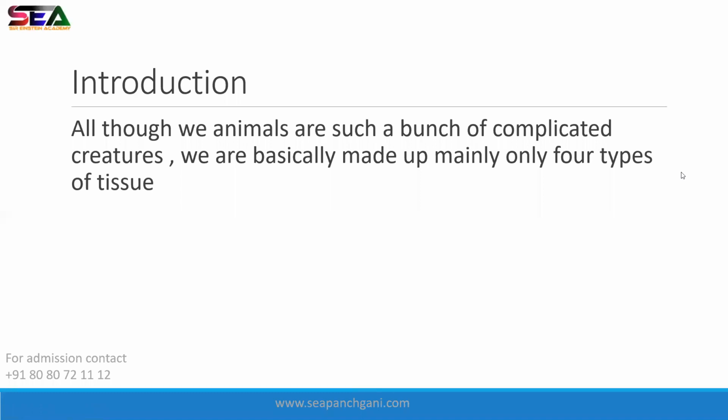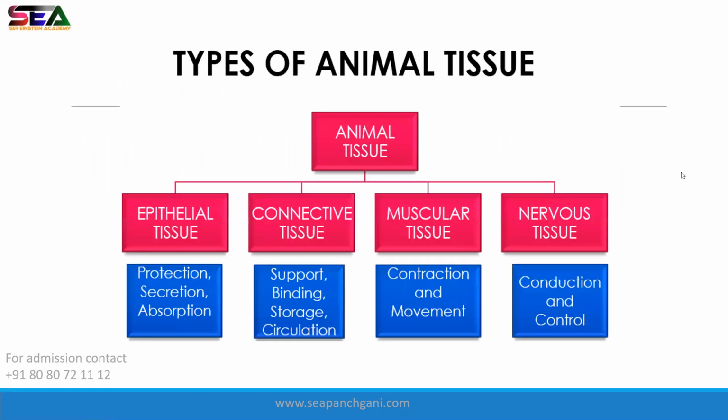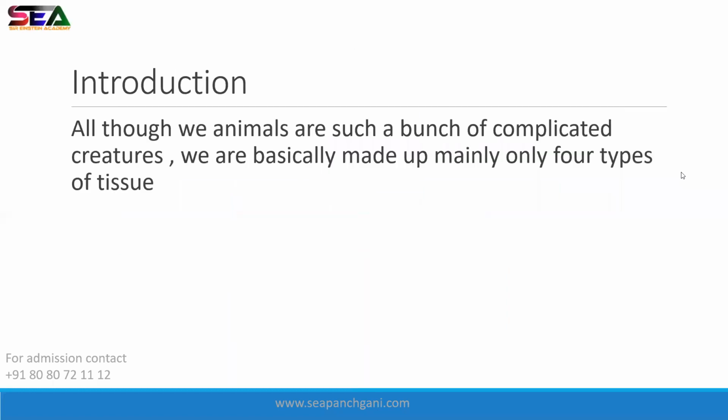Beta, we are studying animal tissue. See, we are studying animal tissue. All right, this is from zoology, not botany. Yeah, there are four types of tissue. We all know: epithelial tissue, connective tissue, muscular tissue, and nervous tissue. Our body is so complicated, but it is mainly made up of only four types of tissue. All right, we'll just quickly revise all these things. So these are the tissues.